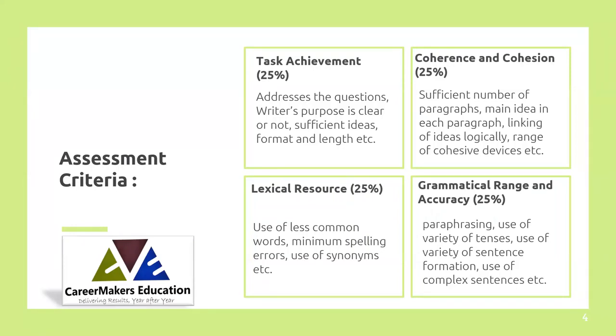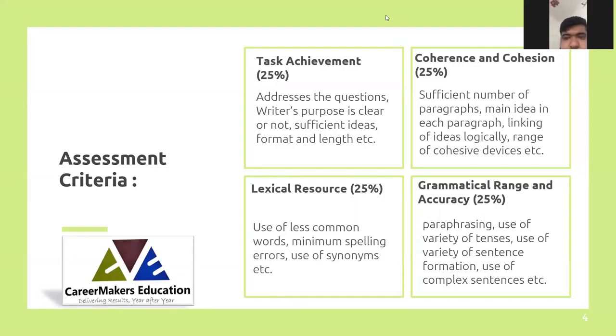How well you are able to combine the tenses comes under grammatical range, along with different sentence formations, for example, from active voice to passive voice, different degrees, or complex sentences, so that everything counts as grammatical range. So there are these main four marking criteria through which your band scores are decided. All right.